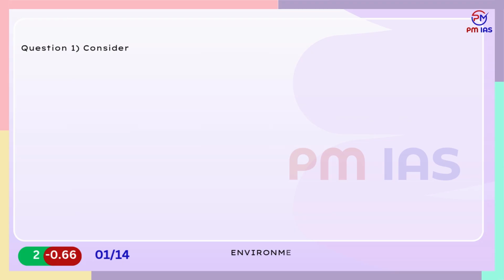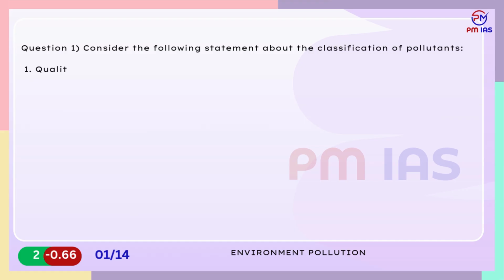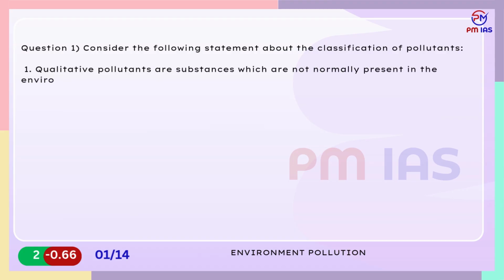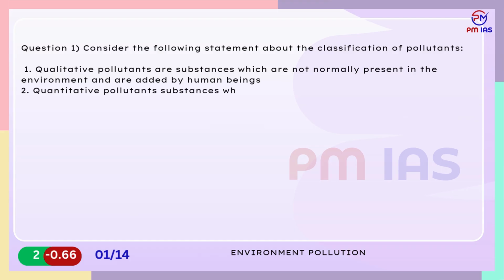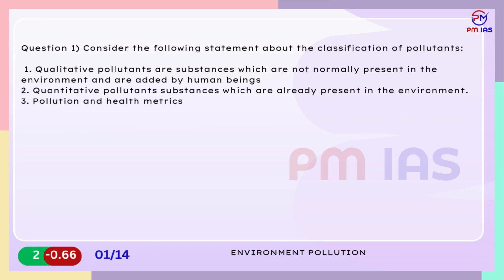Environment pollution. Question 1. Consider the following statements about the classification of pollutants. 1. Qualitative pollutants are substances which are not normally present in the environment and are added by human beings. 2. Quantitative pollutants are substances which are already present in the environment. 3. Pollution and health metrics. Global Regional and Country Analysis Report is released by Global Alliance on Health and Pollution.